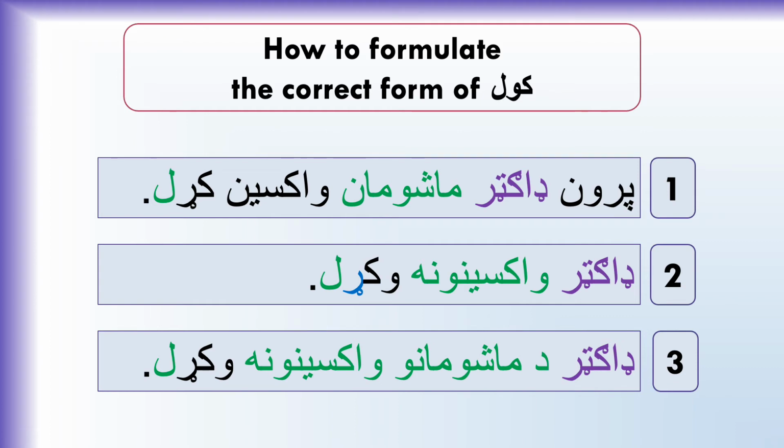In the third sentence, daktar the mashumanu waksinuna wakral, the mashumanu waksinuna is the direct object. That's why the Kawal is changed to wakral. So in order to form accurate verb conjugation, first we must identify the object of a sentence. If the object is part of a verb, as in sentence number 2 and sentence number 3, then the Kawal is changed to wakral. But if it's not part of the verb and another noun functions as the direct object as in sentence number 1, then it changes to kral.